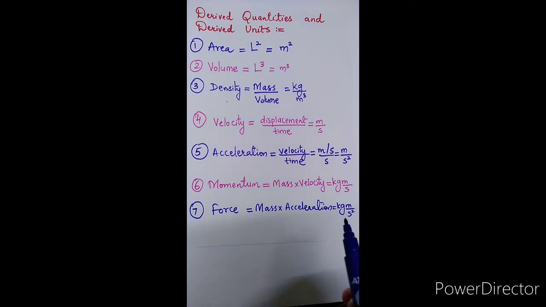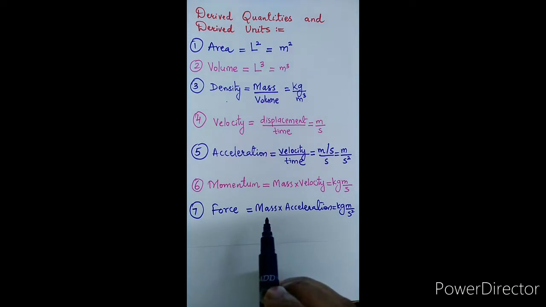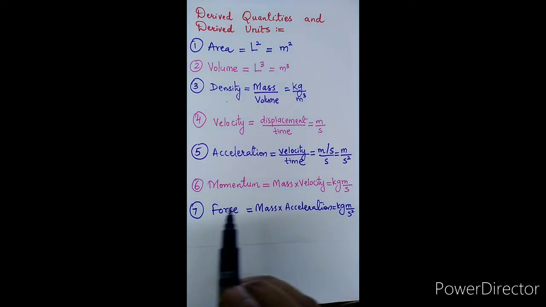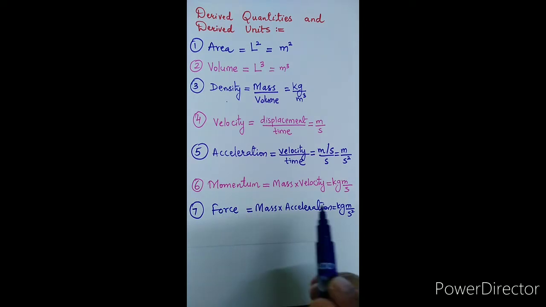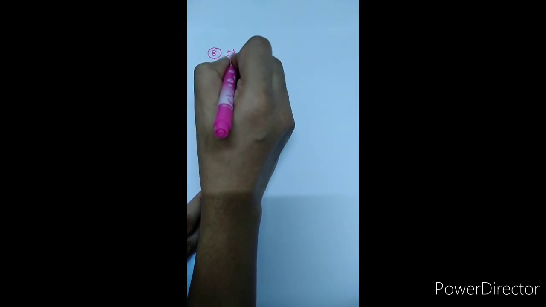So here we come to know that force is a derived quantity which depends on the fundamental quantities mass, length and time, and the unit of this derived quantity force, which is kilogram meter per second square and depends on three fundamental units, is said to be a derived unit. The next example we have charge.